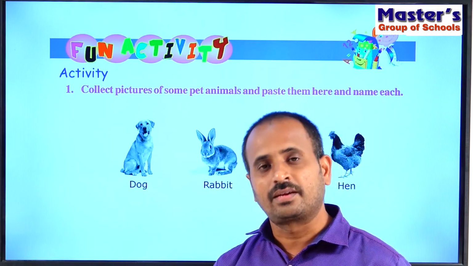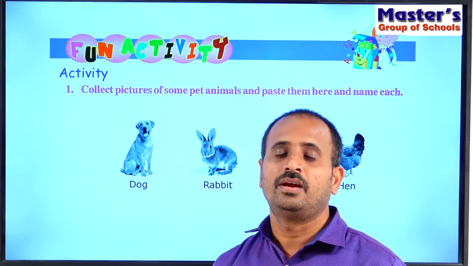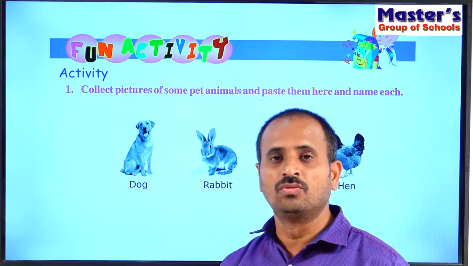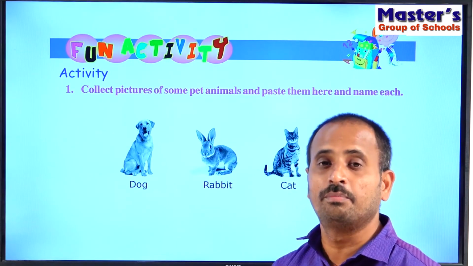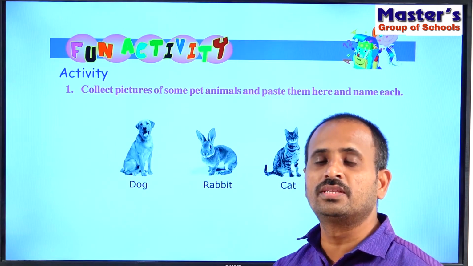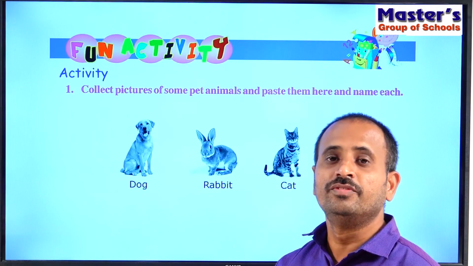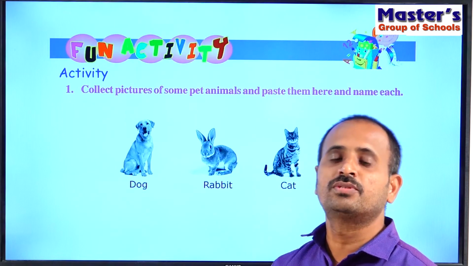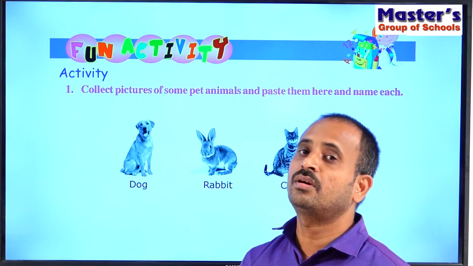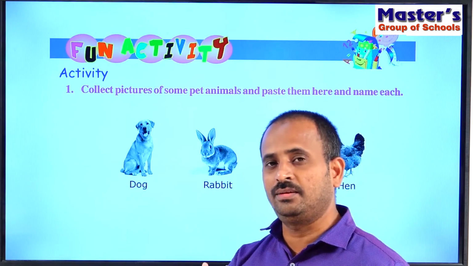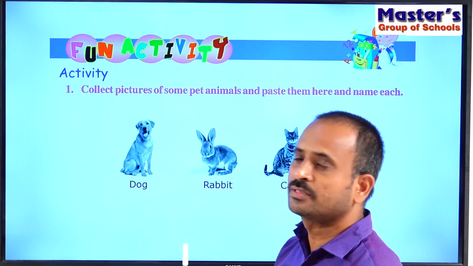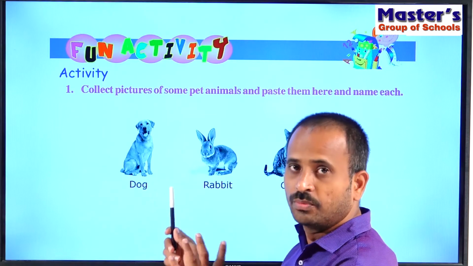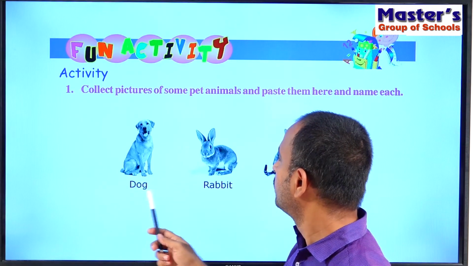That is cats, dogs and also buffaloes, cows, and also some birds will be grown in our houses, like parrots and doves. Those animals and birds which can be kept in our houses are called pet animals. So collect the pictures of those pet animals and paste them in your notebook and write their names below.